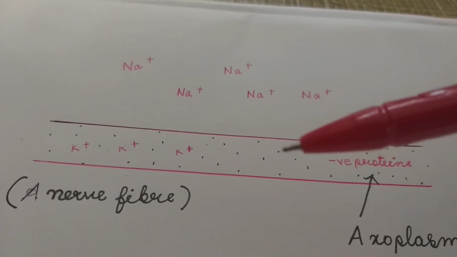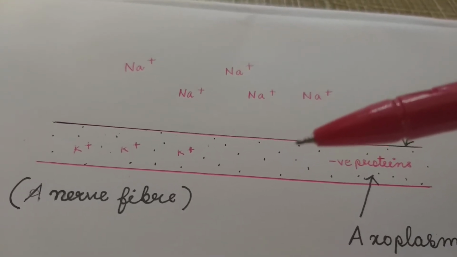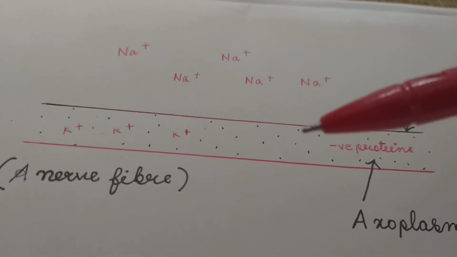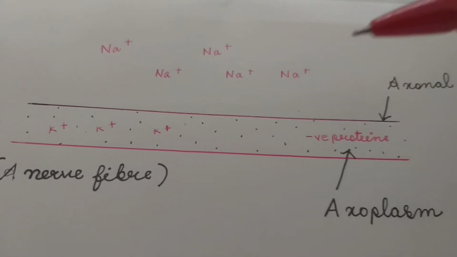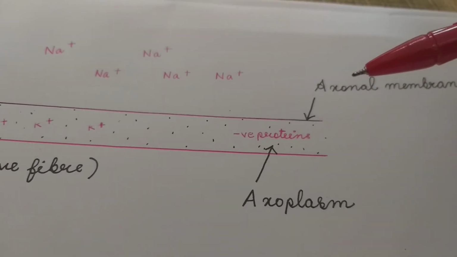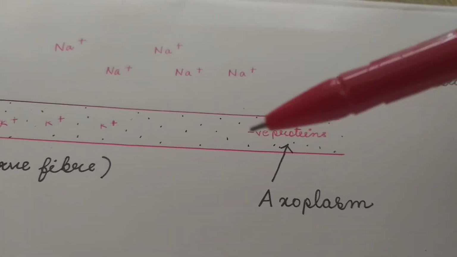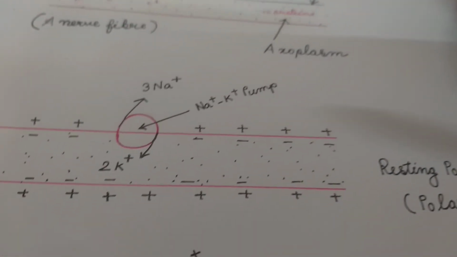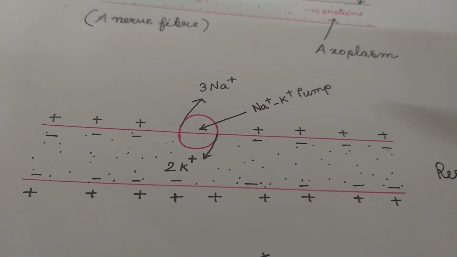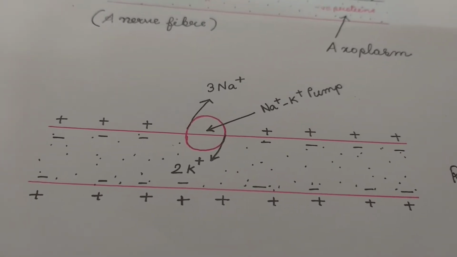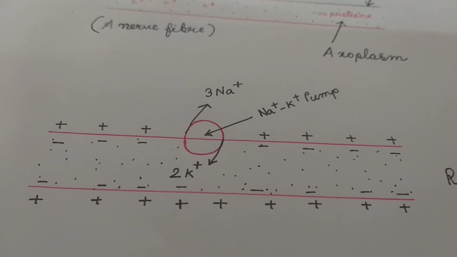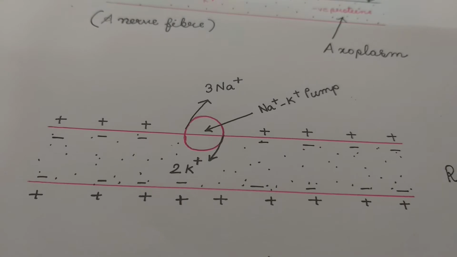As a result, at the resting state, when the nerve fiber is not conducting any stimulus, it is not stimulated, it is not excited. At the resting state, the outside of the axonal membrane is positively charged and the inner surface of the membrane is negatively charged. Outside is positively charged, inside is negatively charged. This is called concentration gradient or ionic gradient.